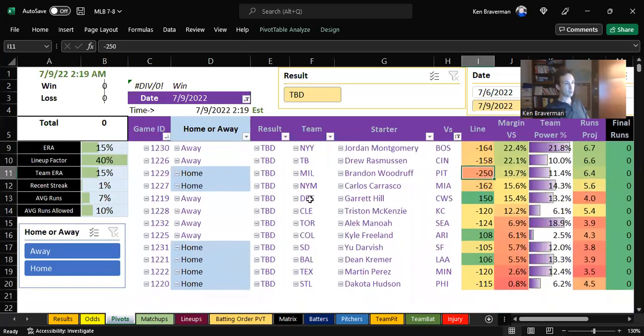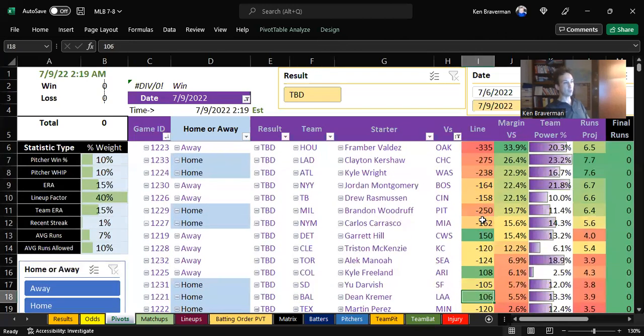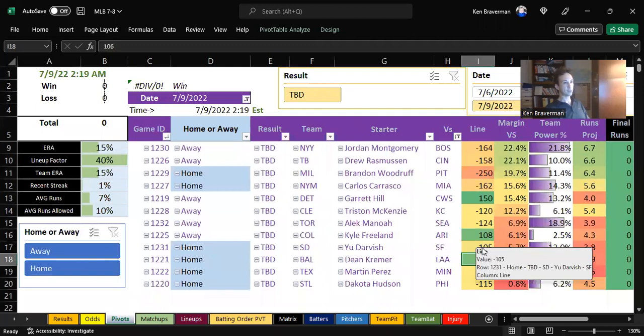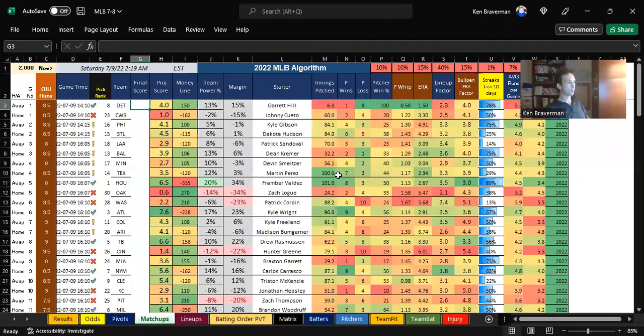We do have 3 underdogs. So we've got a streaking Detroit. We've got Colorado again looking for a sweep or close to it, 3rd game in a row, I think, against Arizona. And the same deal with Baltimore and the Angels. So we do have those 3 up there. Other than that, it looks like a pretty normal day. This is what the breakdown looks like.